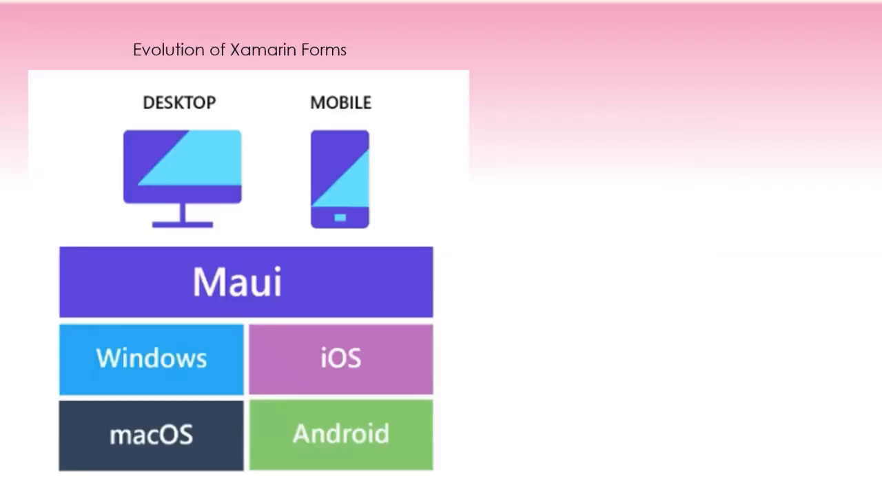So there it comes, Maui. Maui will be the evolution of Xamarin Forms that is coming on .NET 6. And if you see now, macOS is already officially supported by Microsoft, so it's coming there out of the box.